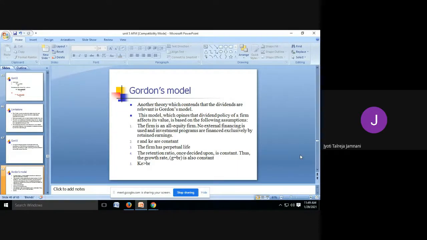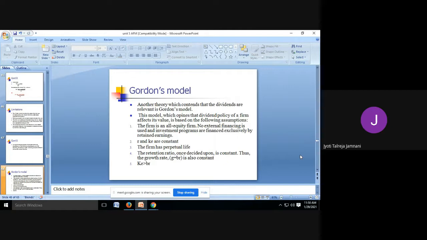In today's class, we are going to discuss Gordon's model of dividend policy. In my previous classes, we have discussed the Modigliani Miller model, its limitations, and then the Walters model. The Modigliani Miller model supported the irrelevance of dividend. He said giving dividend or not will not have an impact on the value of the firm, whereas his theory was criticized badly on certain assumptions that he made. Therefore two new theories came into picture, the Walters and the Gordon's model.